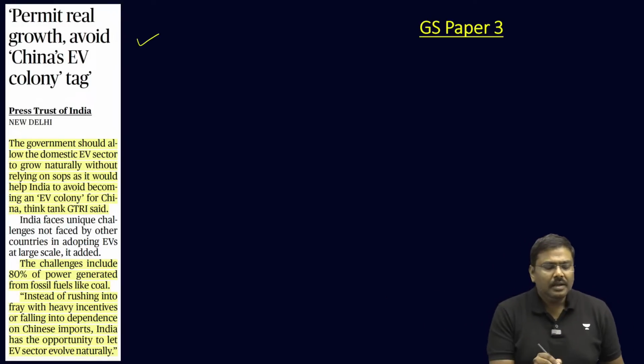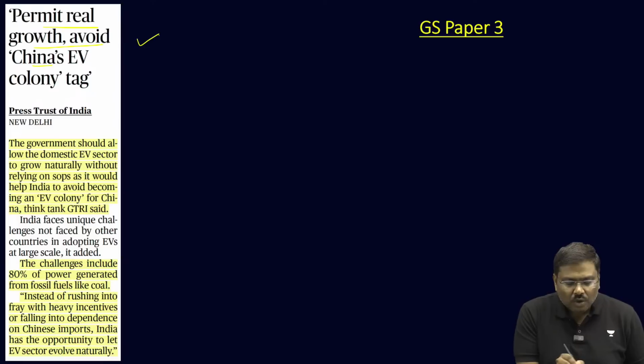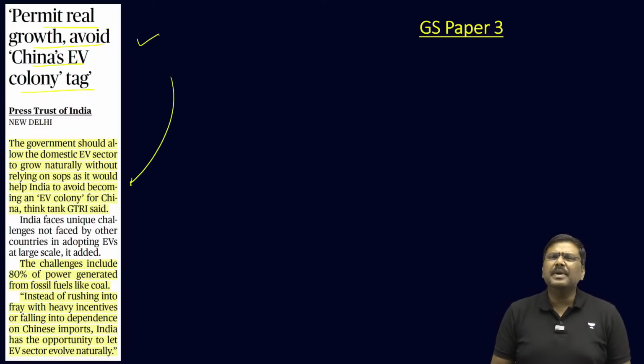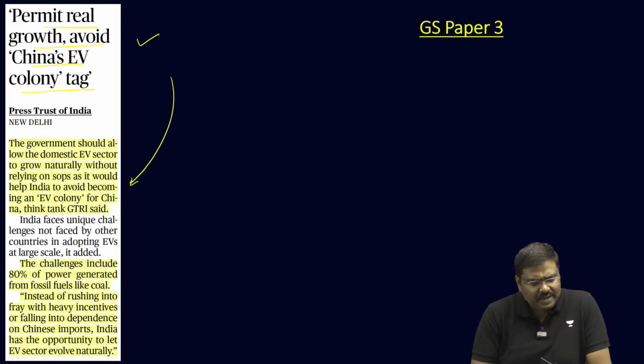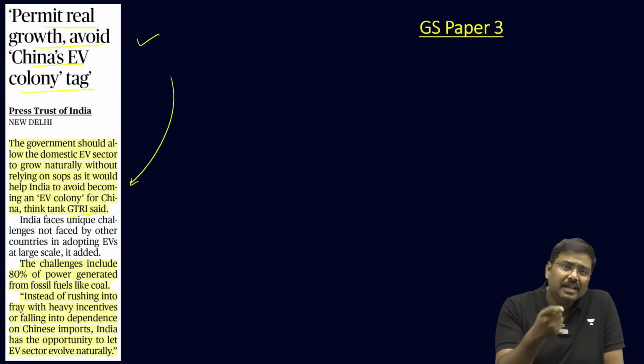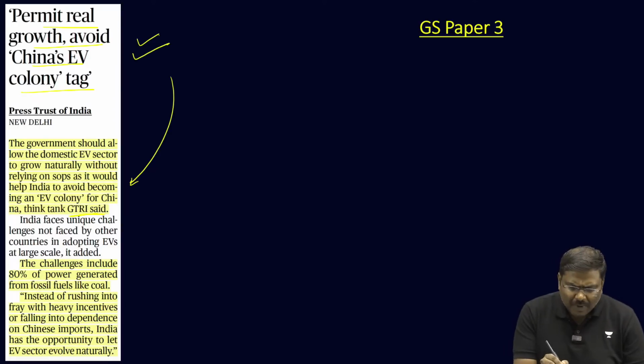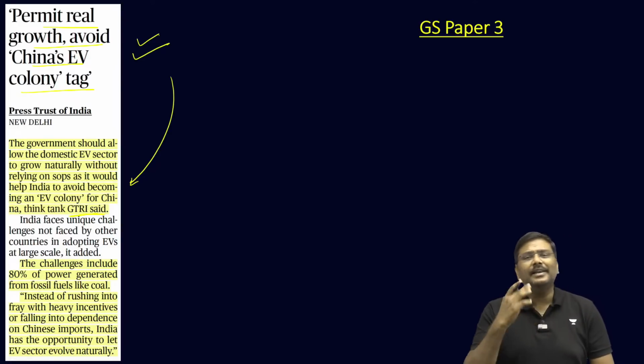Okay. Next, permit real growth, avoid China's EV colony tag. A paper has been prepared now, or survey has been conducted, and the GTRI, Global Trade Research Initiative, has come out with a finding which says you should permit real growth in the EV sector in India.